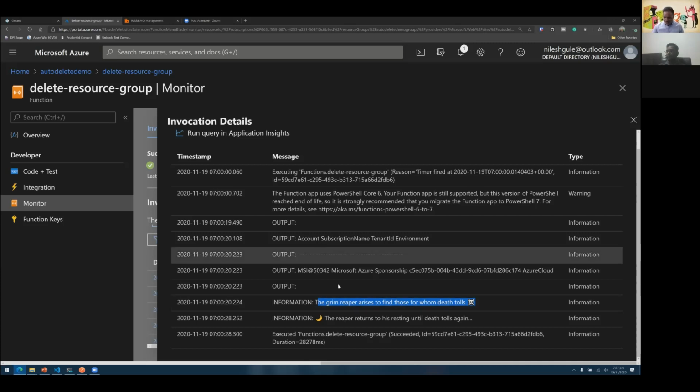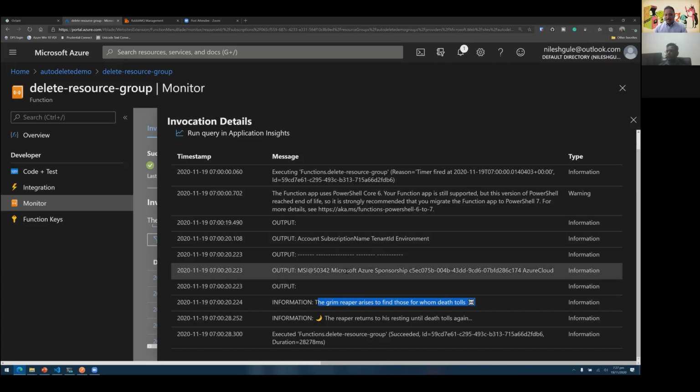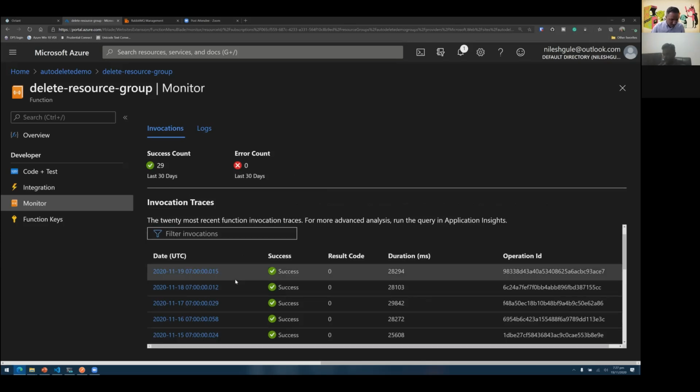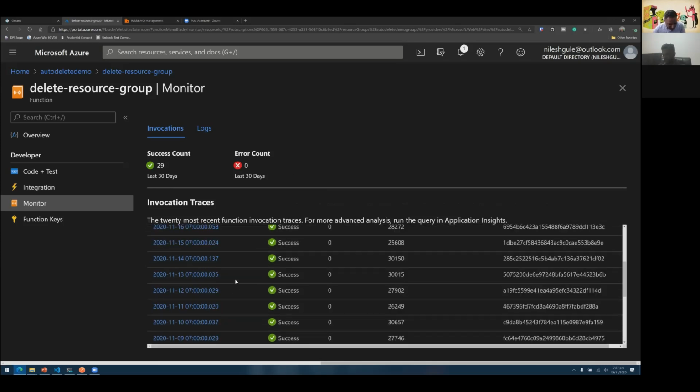In this case, you can see that there is no removal of a resource group because I did not have any resource group named demo or delete me. Let's look at one of the executions where a resource group was involved. I think on the 4th, there was one case.